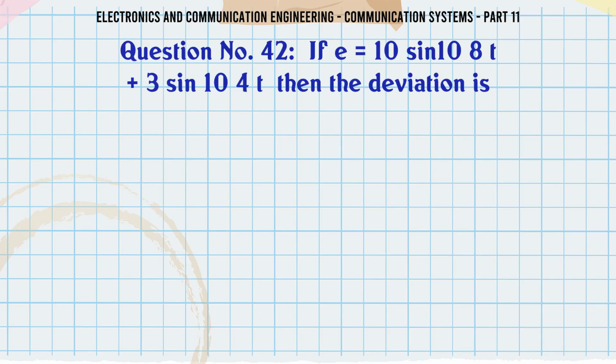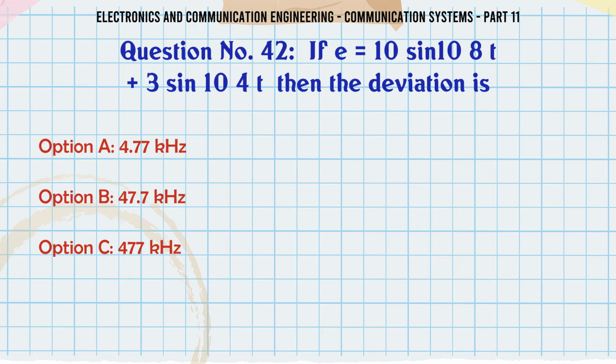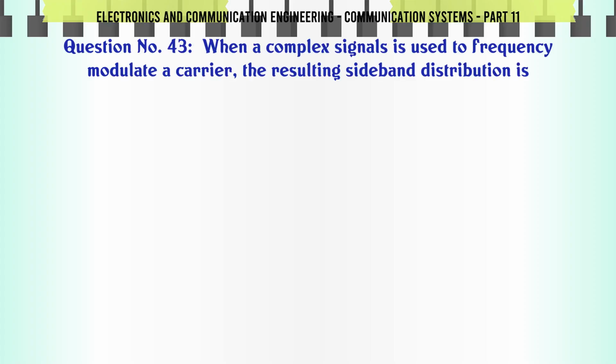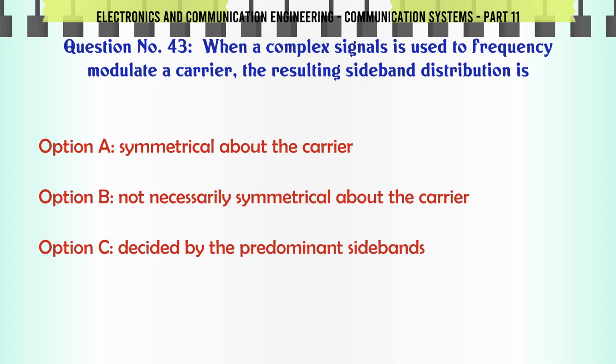If E = 10 sin(10^8 t + 3 sin 10^4 t), then the deviation is A. 4.77 kHz, B. 47.7 kHz, C. 477 kHz, D. 4770 kHz. The correct answer is 47.7 kHz.